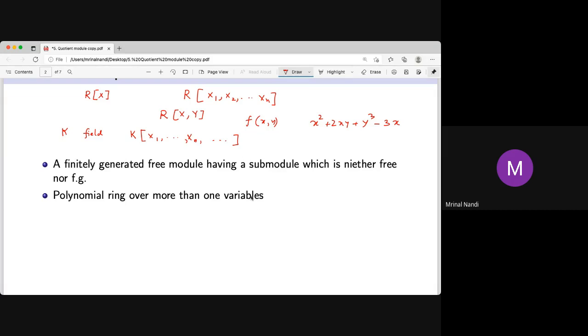Now take the module as the same ring, the module as a ring, that ring R. Now we know a ring over itself is a module, and it has a basis, generated by only one element. So it is a single element, so it is a free module. It has a basis, and the one element generates all these elements. So it is a free module, and it is finitely generated because it's generated by a single element.